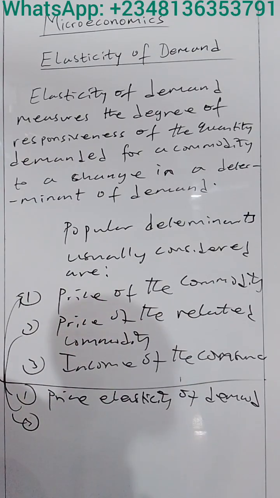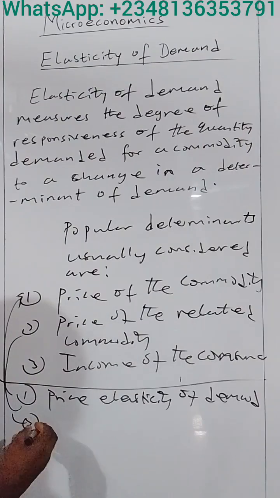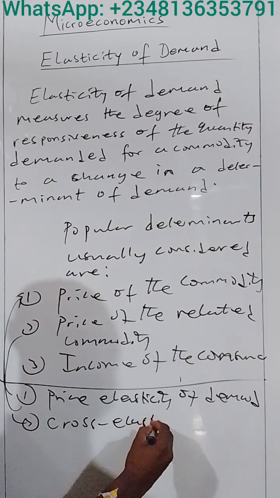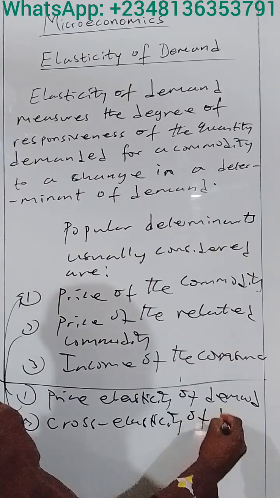For example, how does a change in the price of Bonvita affect the quantity demanded for Milo? We call that cross elasticity of demand.